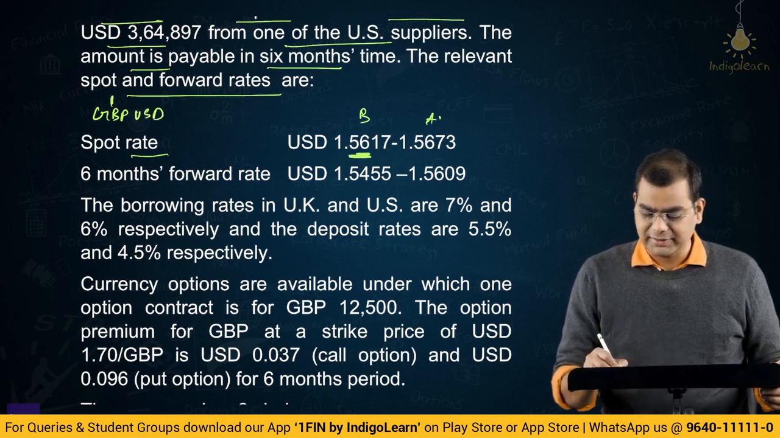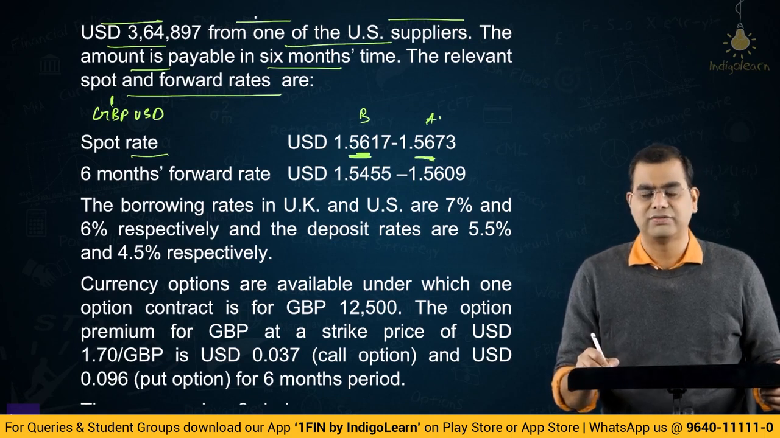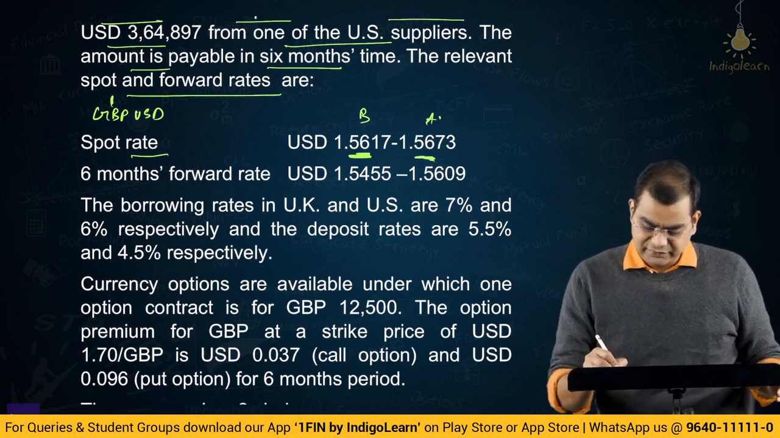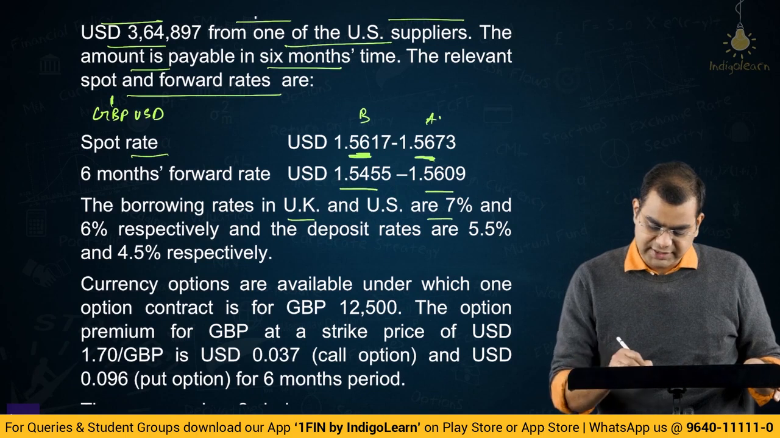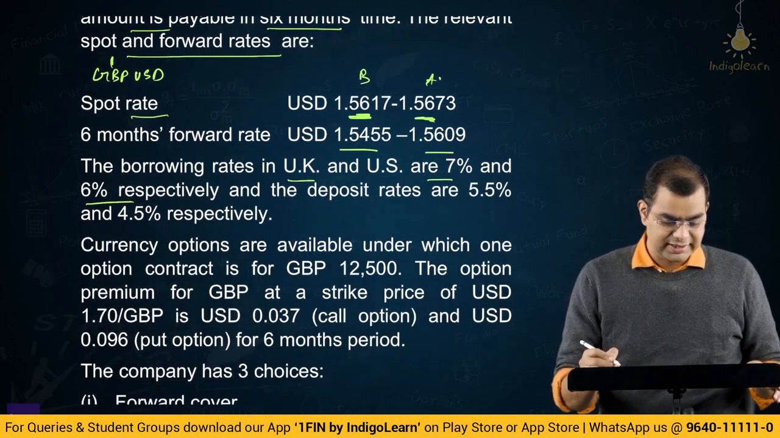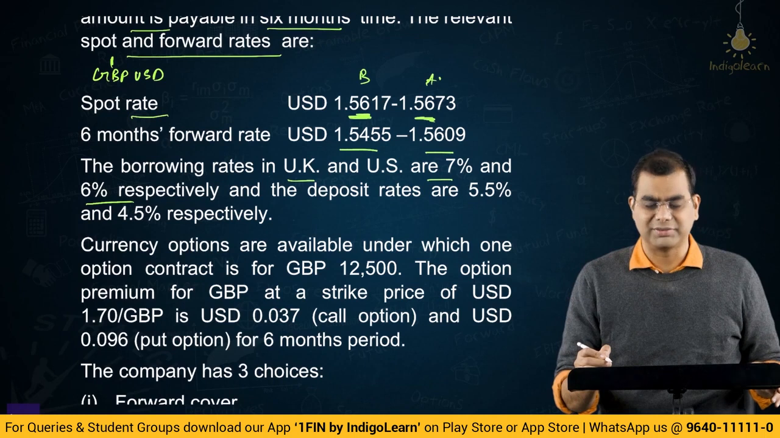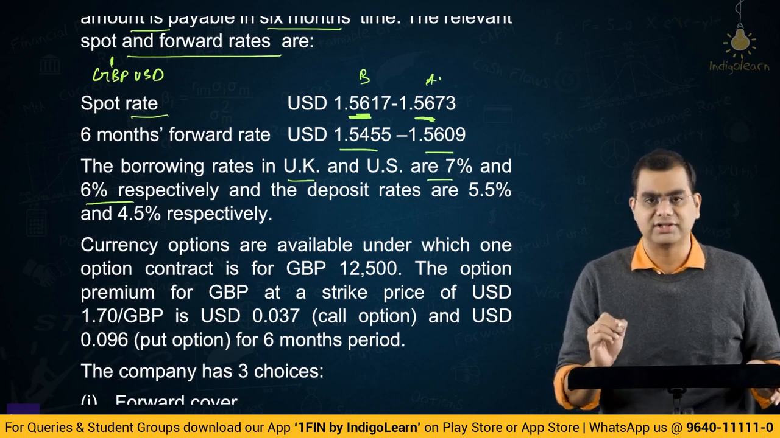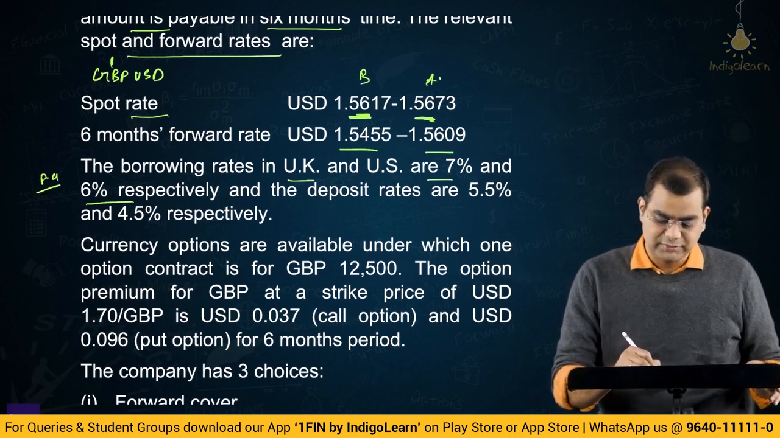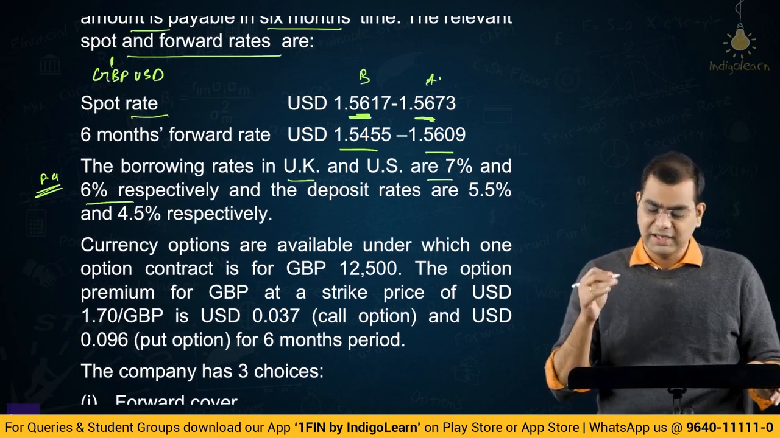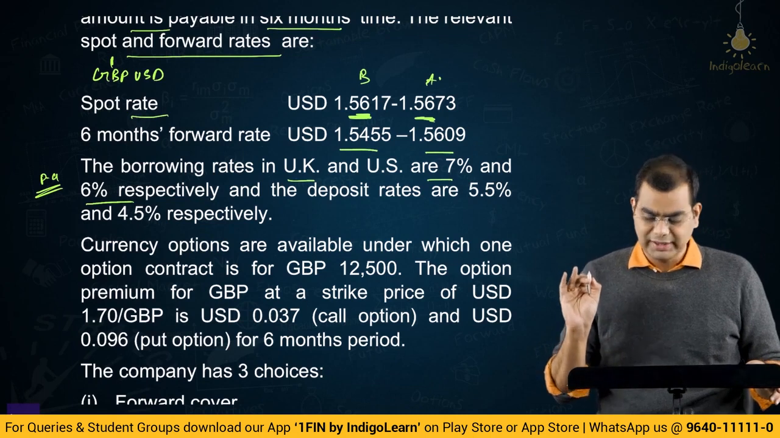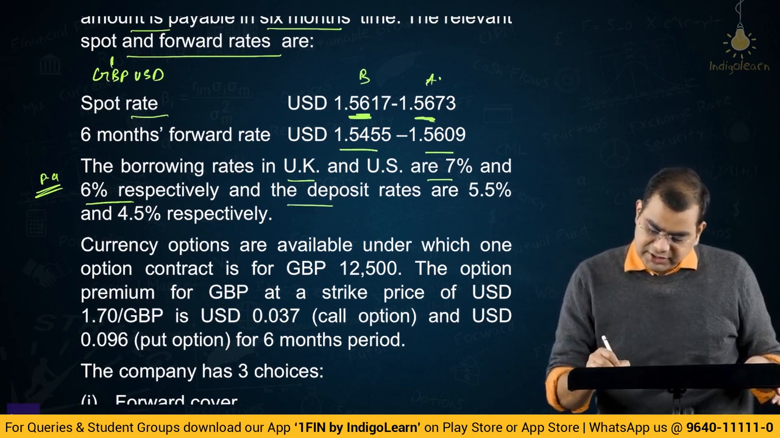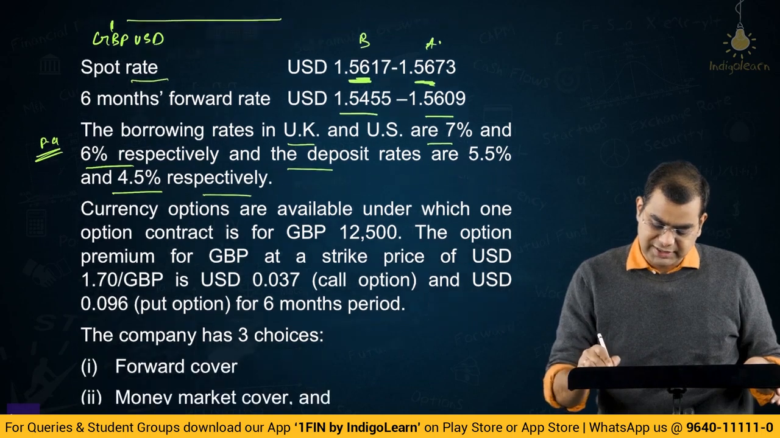Okay, so when the bank buys GBP, they will give you 1.5617 US dollar. When bank sells you a GBP, they will ask you for 1.5673 US dollar. Same logic with 6 month forward rate also. The borrowing rates in UK and US are 7% and 6% respectively. So here also again they have given interest rates directly as 7%, 6%, which is not correct. You should always give interest rates per annum. In one of the previous problems, we solved it directly taking whatever rates they have given. It is incorrect. In this problem, we will solve them by taking them as per annum, because that is the right way to handle it, right? And the deposit rates are 5.5% and 4.5% respectively.